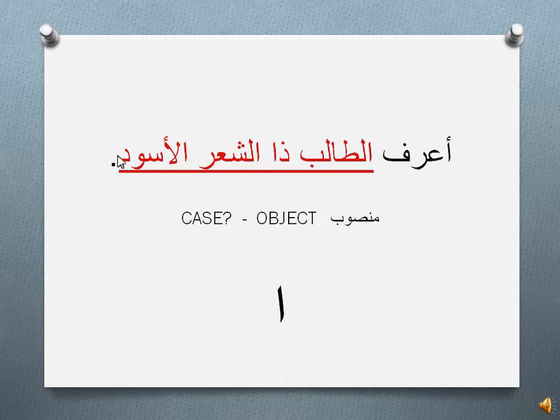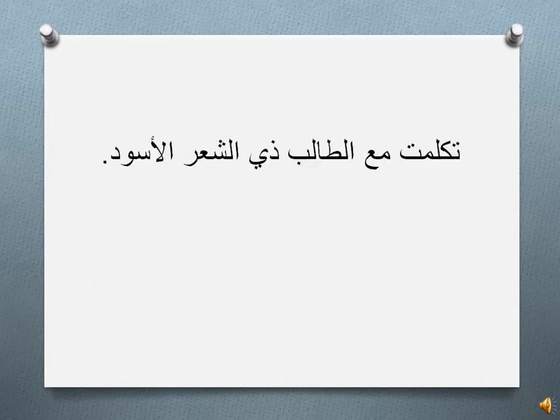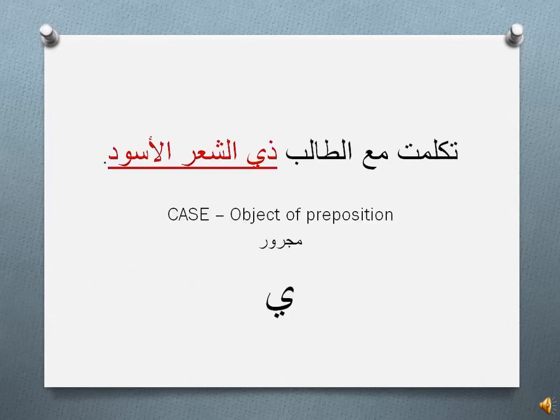Alright, see that? Well, you know where we're going next. Takalamtu ma atalib the ashar al-aswad. Well, by this point you know it's an object of a preposition, and so it takes the E case. It's majrur. Okay, and so that's pretty much straightforward. So that's the correct case to use. The most important thing is when you see this to know what it means, because it is used fairly often in the media.